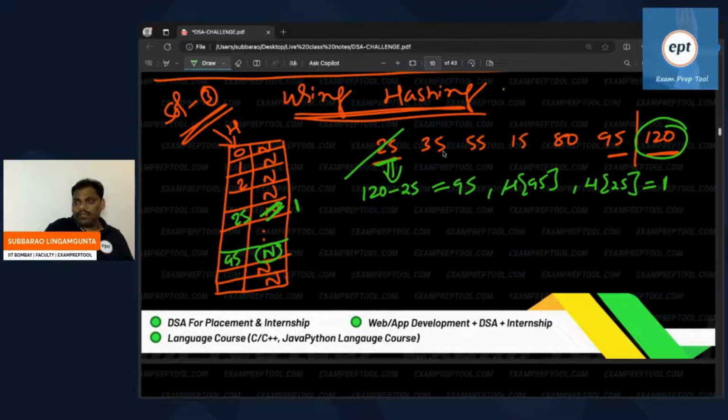In a similar way, do for 35. Those who have doubts, 35 is coming. See what I am doing. First you do 120 minus 35, which is nothing but 85.